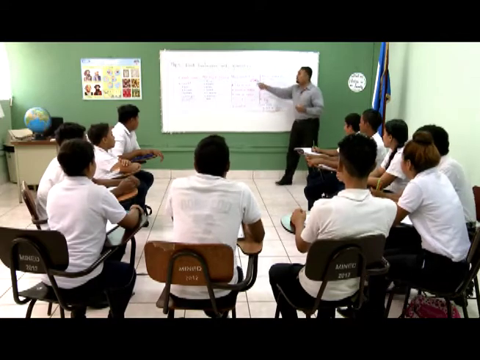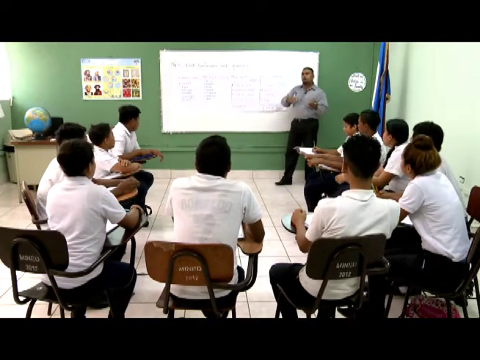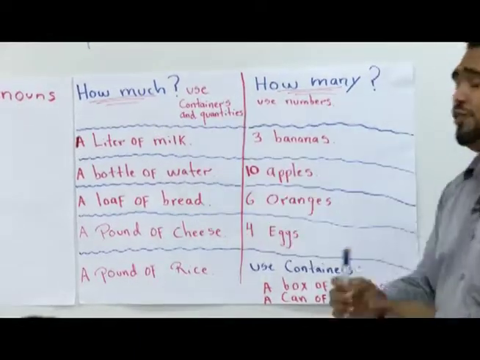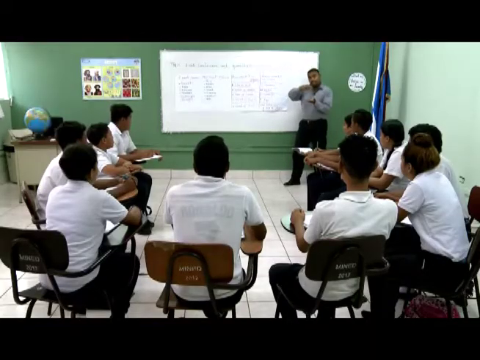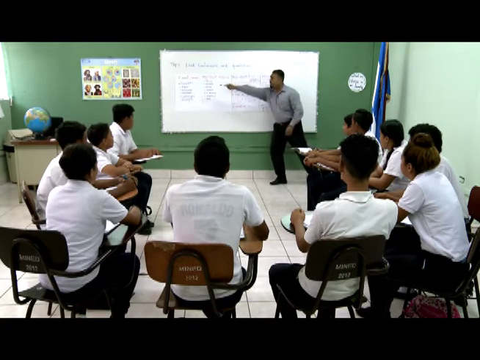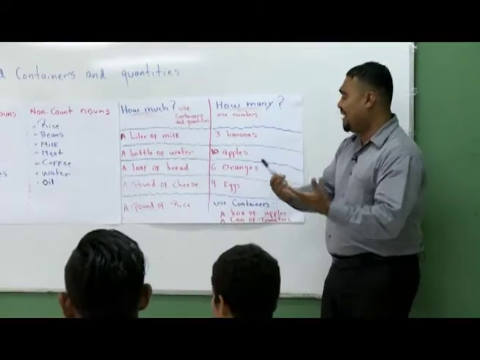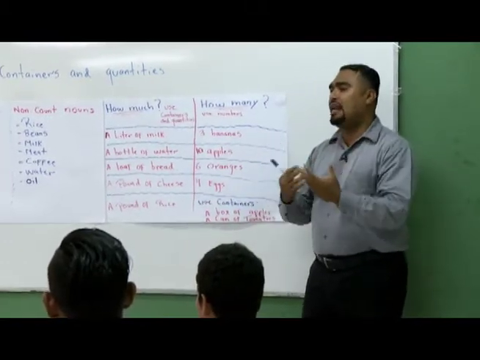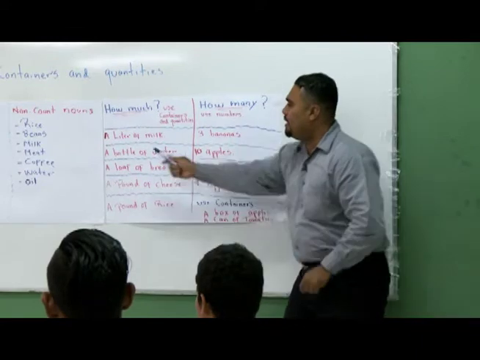So now let's talk about the use of how much and how many. Remember that how much is for quantities and containers, and we use how many for countable nouns, carrots, eggs, etc. Here we have some examples. Again, we are going to practice pronunciation. Repeat after me.